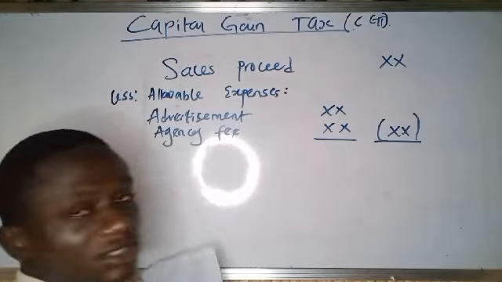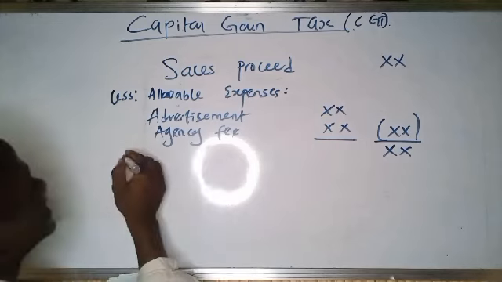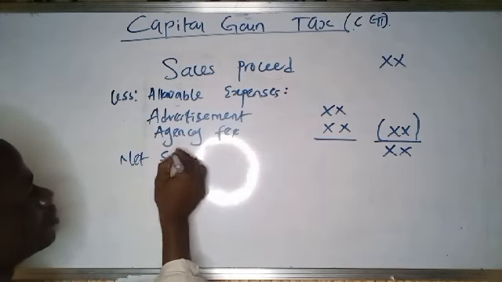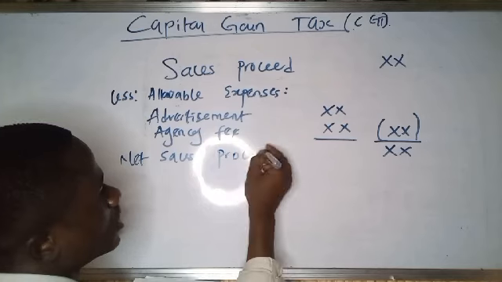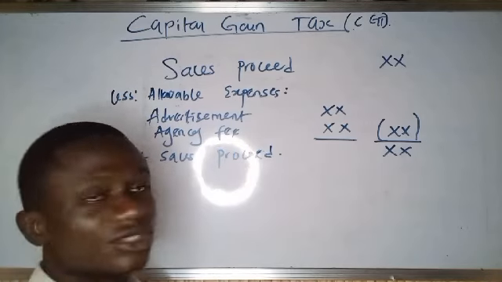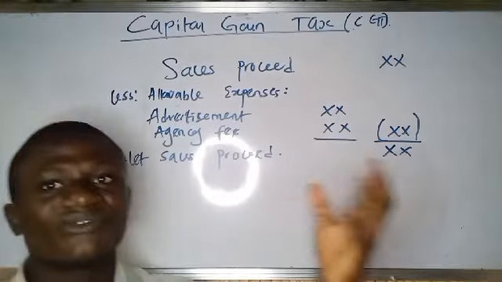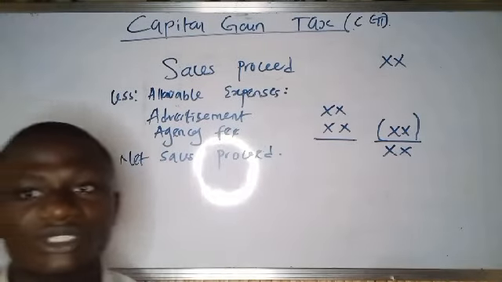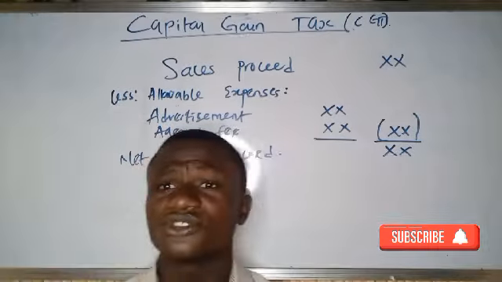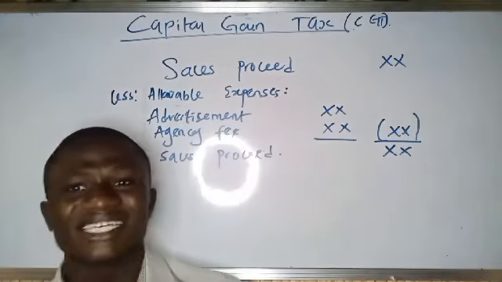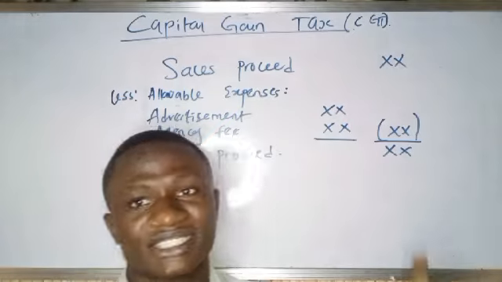sales proceed. Then when you subtract it from your sales proceed, you will get your net sales proceed. So how do you get your net sales proceed? Your net sales proceed is your sales value, or your sales proceed, the amount you sell an asset, less the expenses you incur relating to selling that asset. So that is what will give you your net sales proceed.